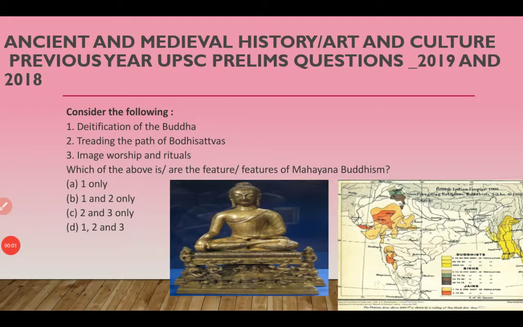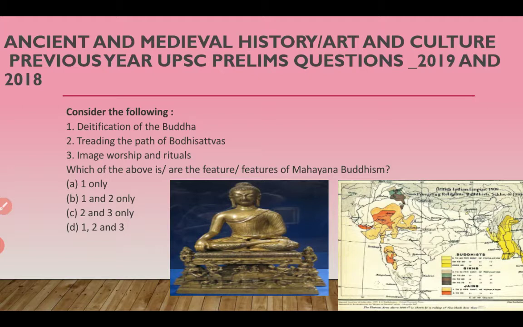Hello friends, in this video we're going to see the previous year questions of UPSC Prelims under the topic Ancient, Medieval History and then Art and Culture. So let's begin. Consider the following statements. First, the identification of Buddha. Second, treading the path of Bodhisattvas. Third, image worship and rituals. Which of the above are the features of Mahayana Buddhism?